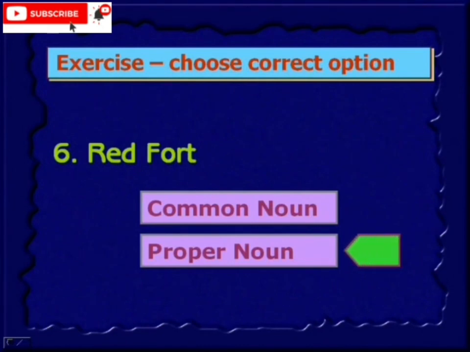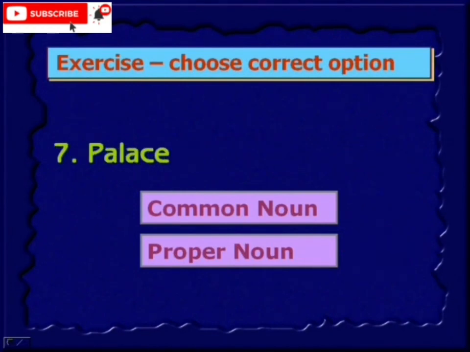So Red Fort is a proper noun because this is a particular monumental building. Palace. So this one is a common noun because any palace, there are n number of palaces, okay? Therefore palace is a general name. So it's a general place, therefore it is a common noun.